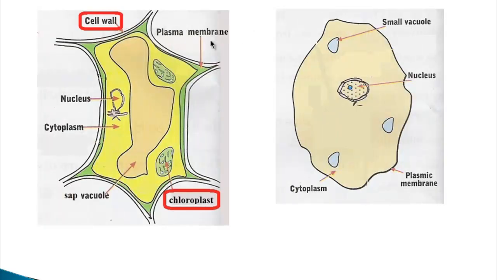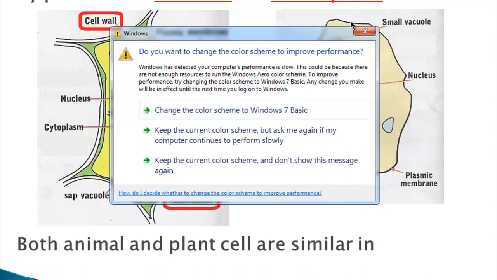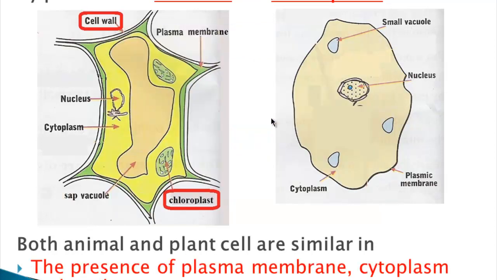The plant cell is characterized from the animal cell by the presence of two things, cell wall and chloroplast. The animal cell doesn't have a cell wall or chloroplast. Both animal and plant cells are similar in the presence of plasma membrane, cytoplasm, and nucleus.